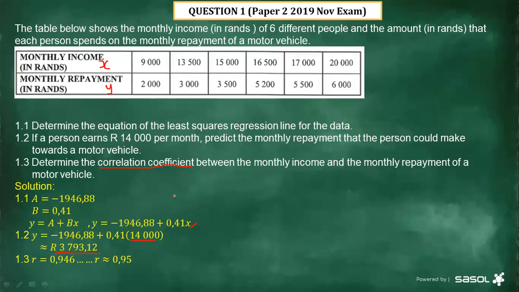You just press Shift 1, then you go to 5, then where you see R, in this calculator you can see it's number 3. You press 3, then the equal sign. Then it's going to give us the value of R as what? 0.946. All right.